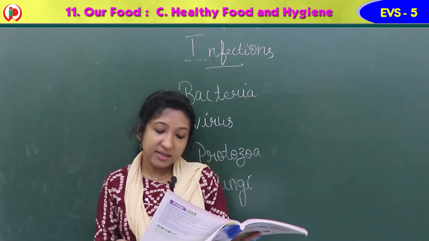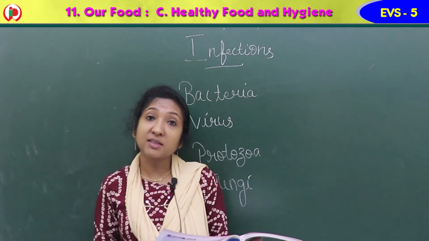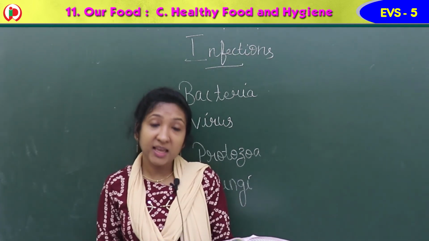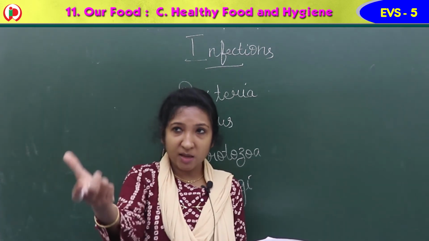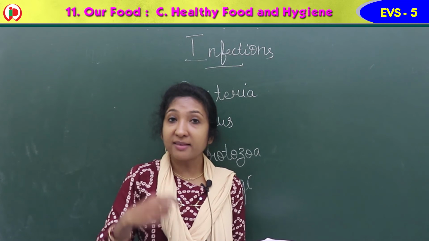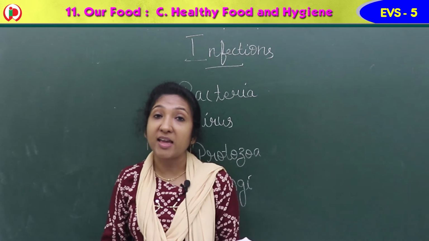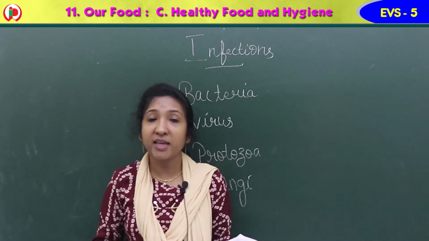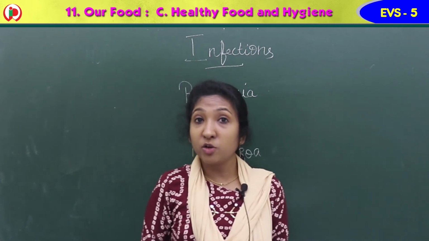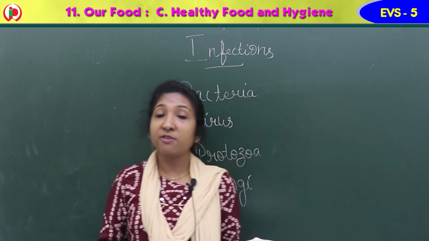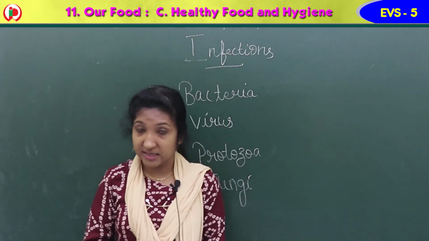So what do you mean by deficiency? It means shortage, lacking something, less. Immune system means the cells and tissues in the body that help us protect against germs or infection. If any germs enter our body, and our body has a good immune system, it fights them and we get prevention from these diseases. But if you are not eating good food rich in nutrients, our body won't get this immunity power, the immune system gets weak, and then we get diseases.